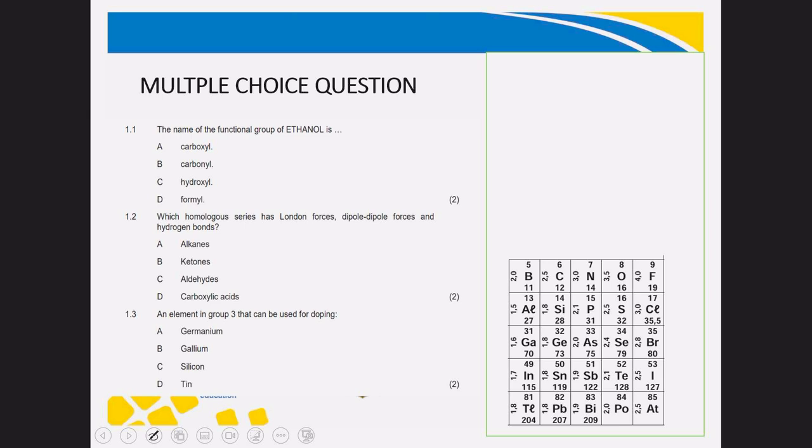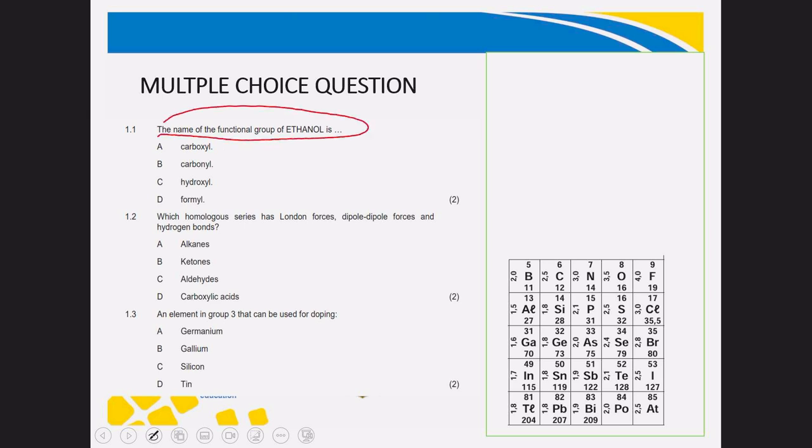So let us apply the tips in the multiple choice question. This is 1.1 to 1.3 that are extracted from June 2024 Technical Sciences Paper 2. The very first question says the name of the functional group of ethanol.